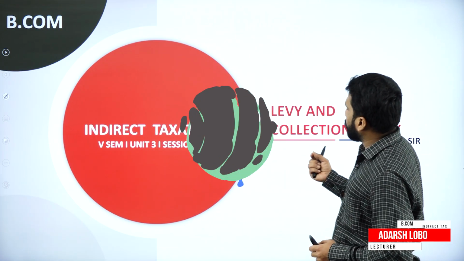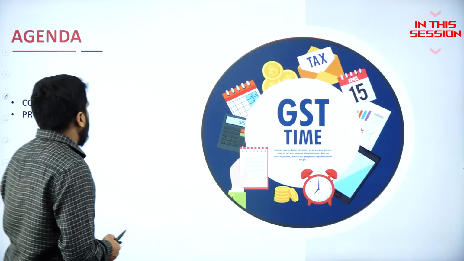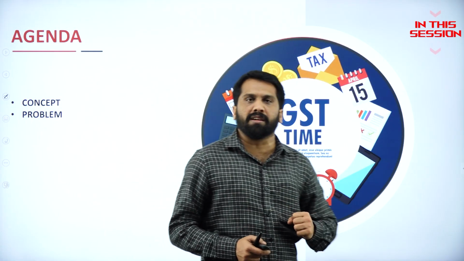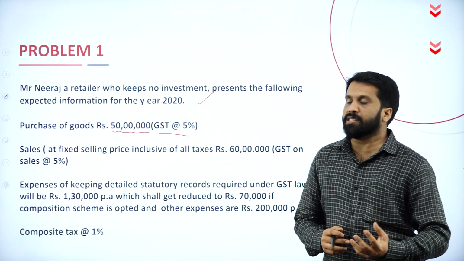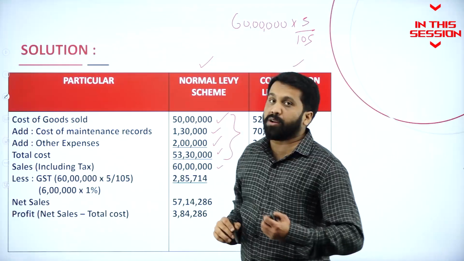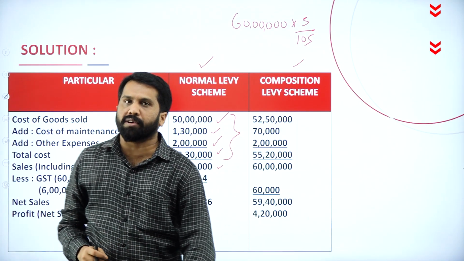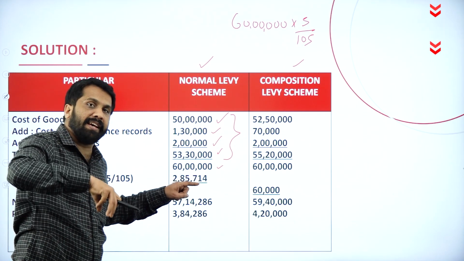Under indirect taxation, we are discussing levy and collection of tax. The agenda is very simple. We will learn about the problem along with the concept. What is the purchases? 50 lakh. What is the GST percentage? 5%. Why do we call it 105? Because in this 6 lakh, your GST percentage is included.